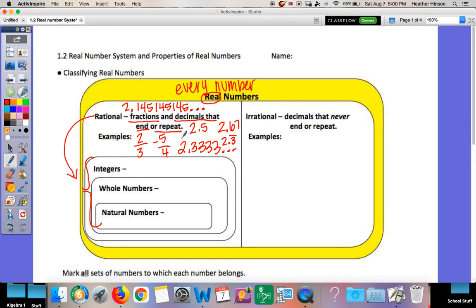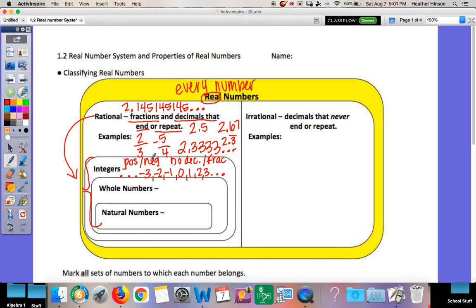Sorry, alarm's going off. Okay, integers can be positive and negative, but they have no decimals or fractions. These are just regular numbers, like -3, -2, -1, 0, 1, 2, 3, forever on either side.